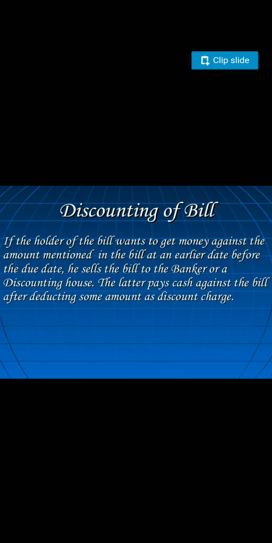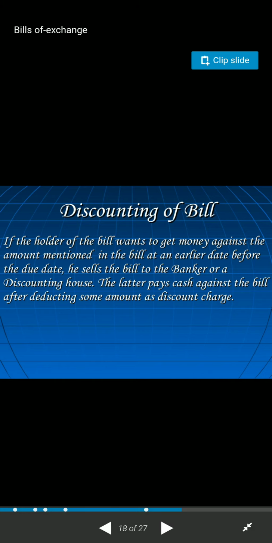Then next is discounting of a bill. Suppose the firm has provided goods on credit to the third party, and they have written the bill for 2 months. Now the seller is in urgent need of some money, and the third party is going to provide money only after 2 months. What else can the seller do? They can give that particular bill to the bank, and the bank will provide them a sum of money, but at a discounted price.